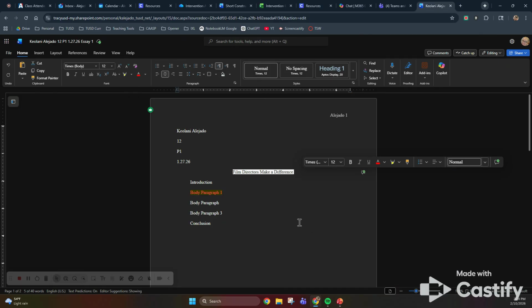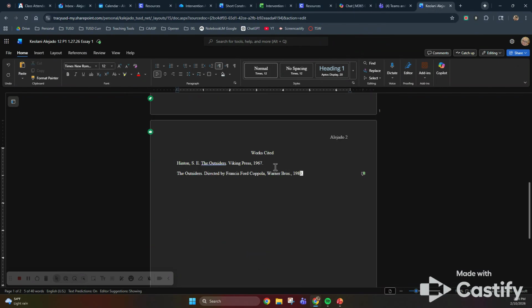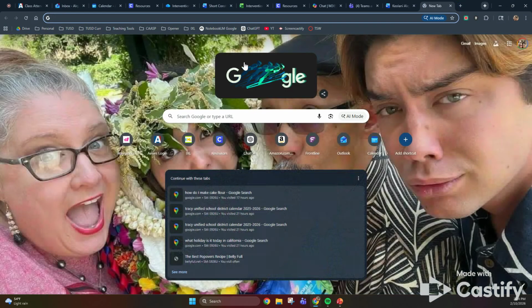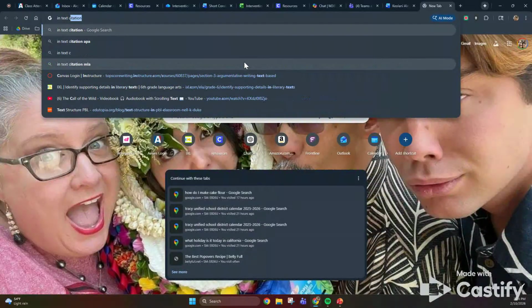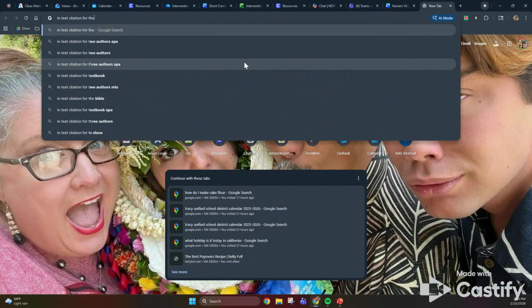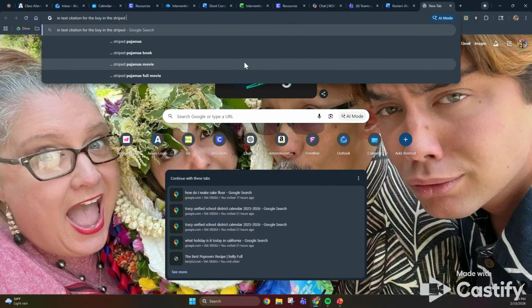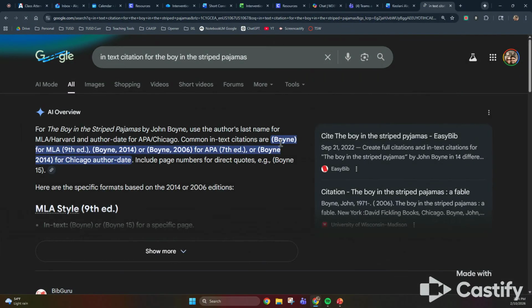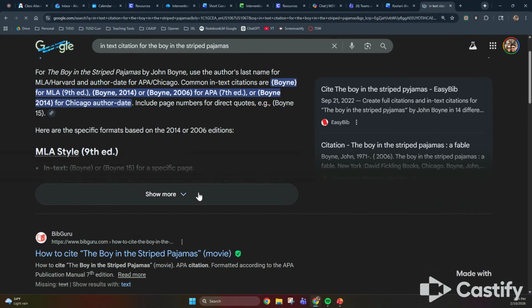Okay, for citations, I gave them to you, but this is your citations if you're doing Outsiders. But if you wanted to, you could just go and Google in-text citation for The Boy in the Striped Pajamas. So it's going to give you an in-text citation, and it's showing you how to do it.